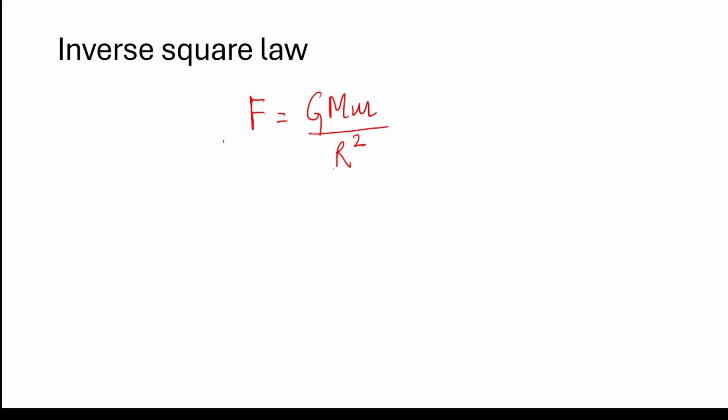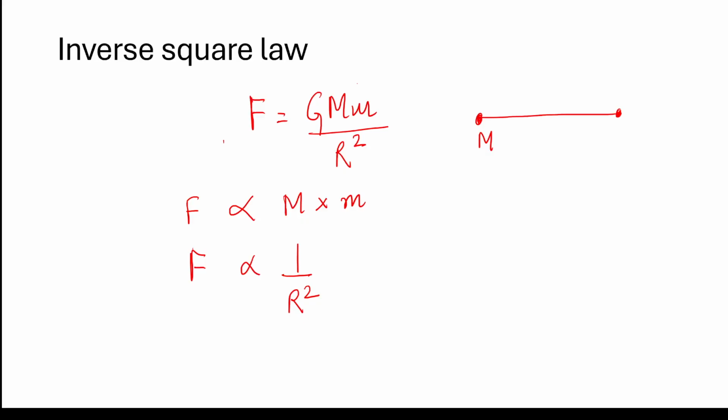So this is Newton's second law. Sorry, not second law. Law of gravitation. Force here is directly proportional to the product of the masses. You can see here. And it is also inversely proportional to the square of the distance between the masses. Again, I'm assuming that the bodies are point masses, their sizes are negligible, and the distance between them is r. So if I double the distance, because it is inversely proportional to r square, the force would become 1/4.